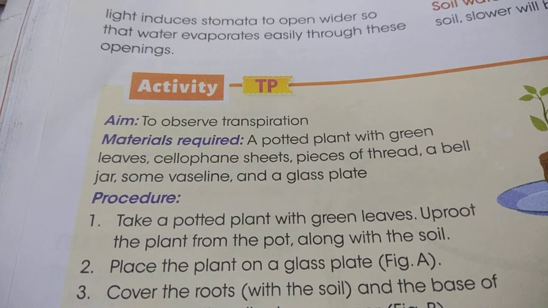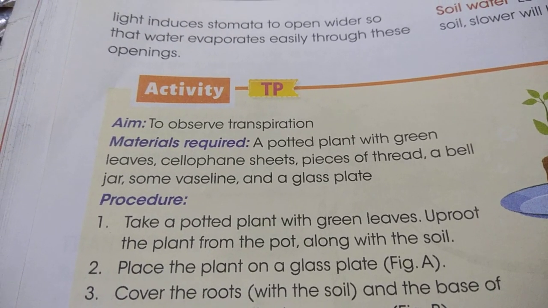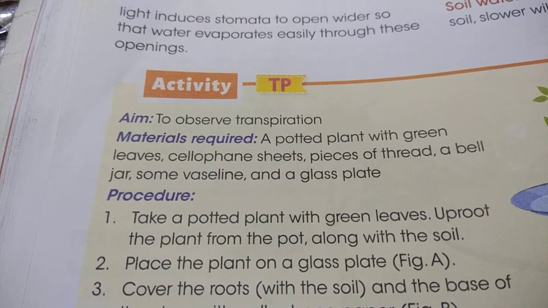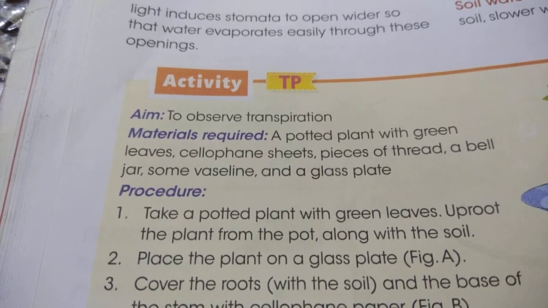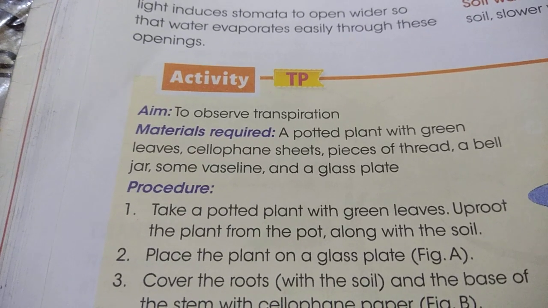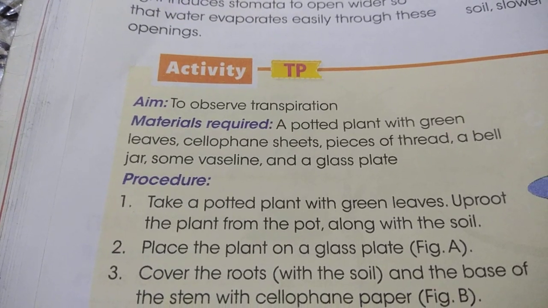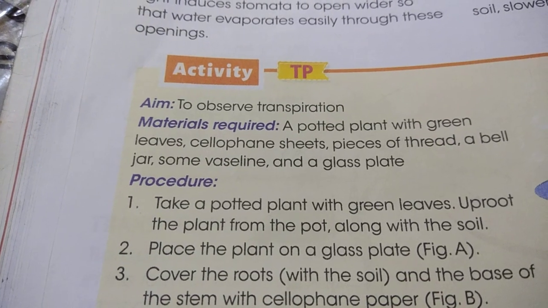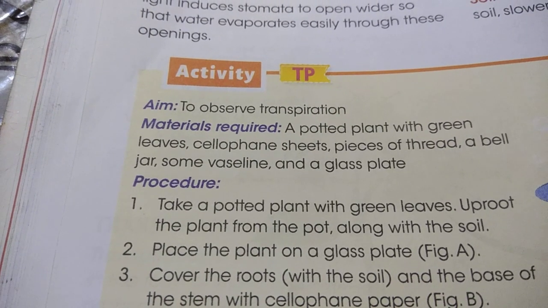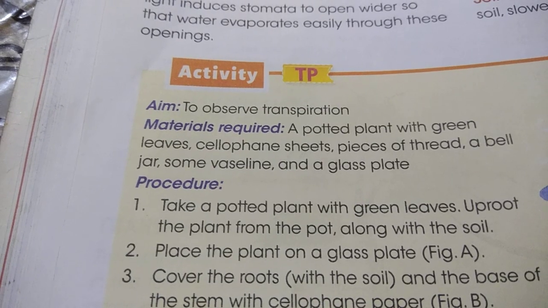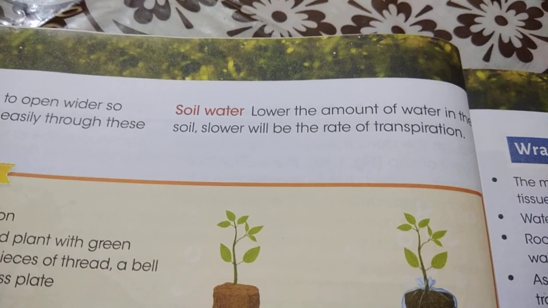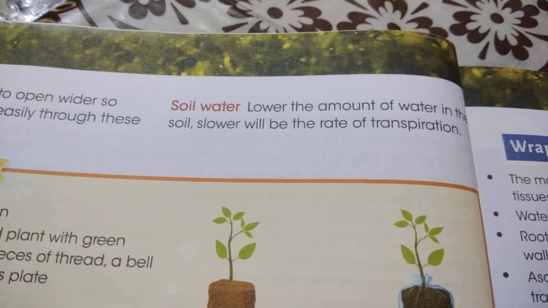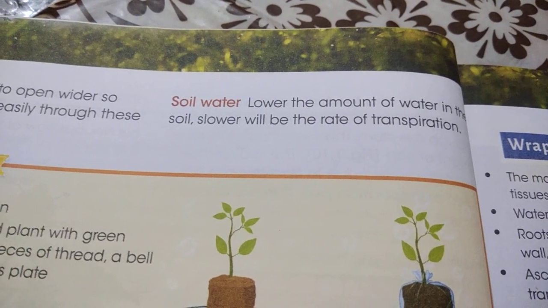We know that water is transpired through the stomata, and the stomata can be open in the presence of light only. When the stomata do not open, transpiration through the stomata is not possible. And then soil water: the lower the amount of water in the soil, the slower will be the rate of transpiration.